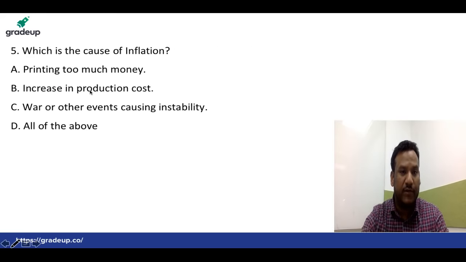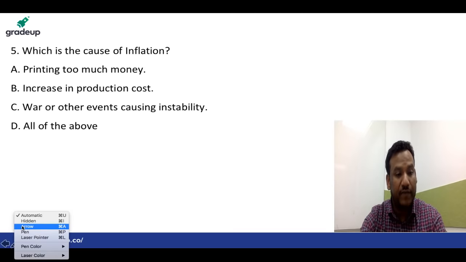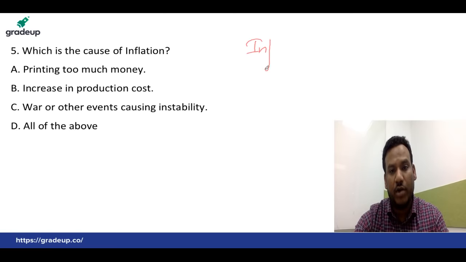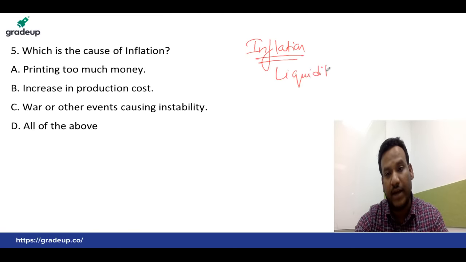Now question number 5: what is the cause of inflation? What do you mean by the term inflation? When we talk about inflation, it means excess supply of liquidity, meaning the liquidity in the market increases.